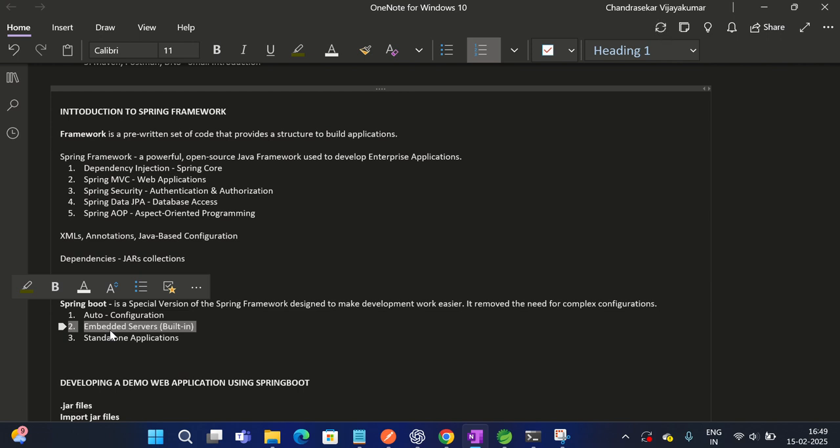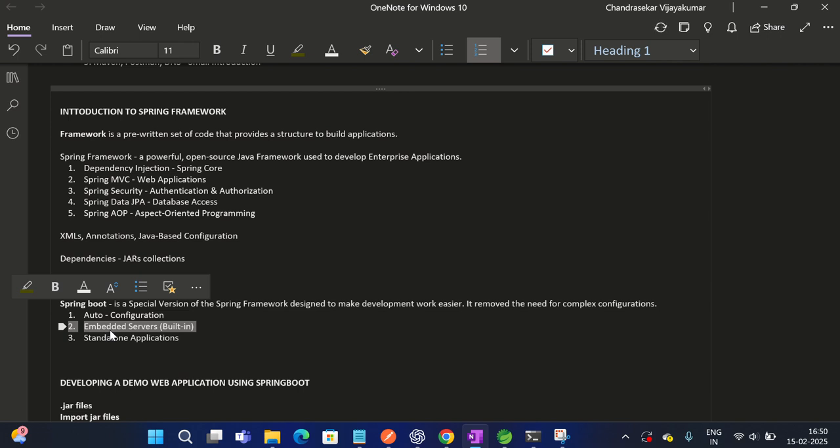The web browser sends us a request, and the backend system will process the request and give a proper response back to it. Okay, this is the proper functioning of a web application. To perform this, we need a server. For example, if we don't use Spring, we need to explicitly use a server called Tomcat or some other server. We need to configure that server to our application, and we need to configure the application and server to our web browser.